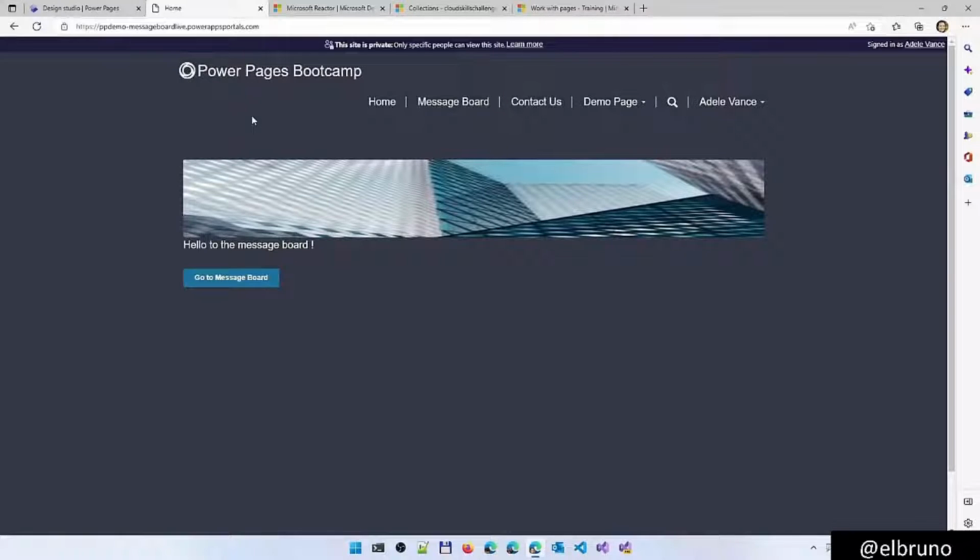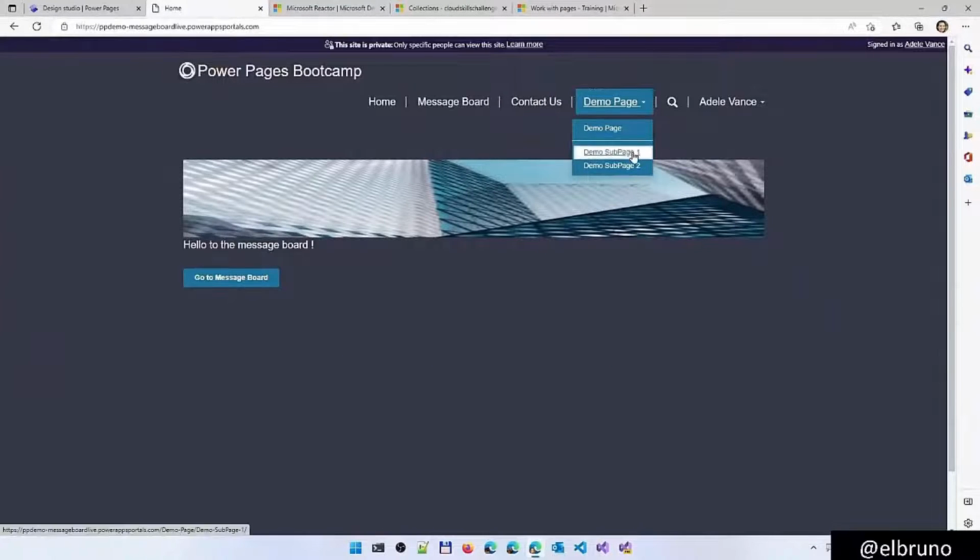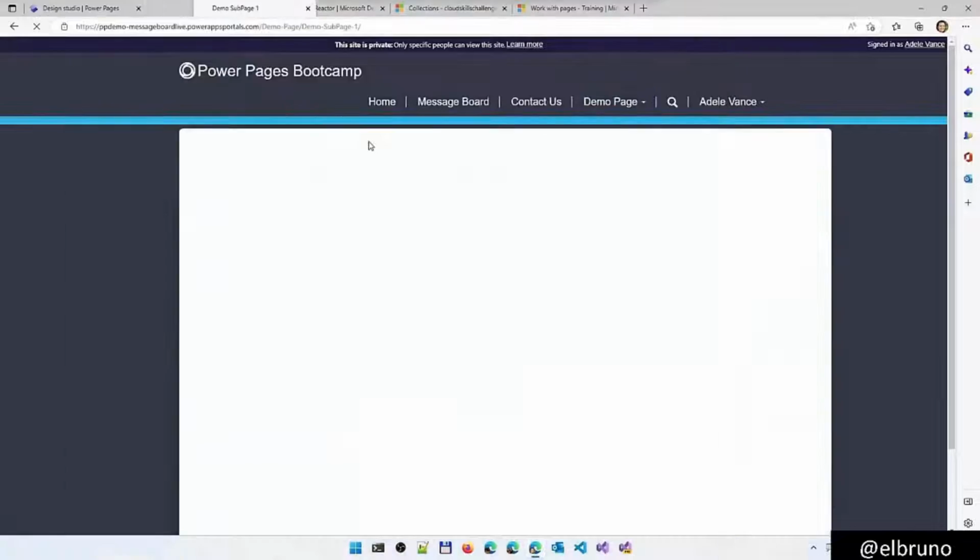We have here our main website, and we can take a look at the navigation structure that we have created: the demo page, the demo sub-page 1, and the demo sub-page 2. It's all here. So right now we can navigate to the demo sub-page, and we are going to see the layout that we defined. I think it was 2 items, side by side. Yes.